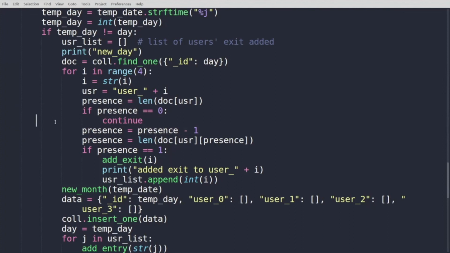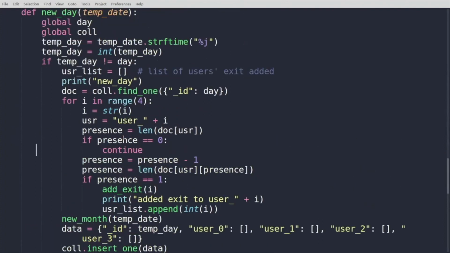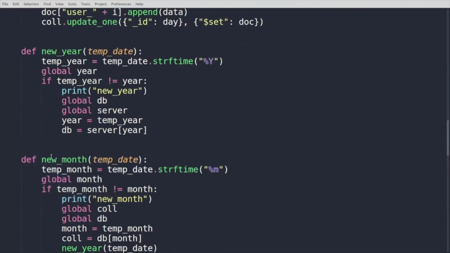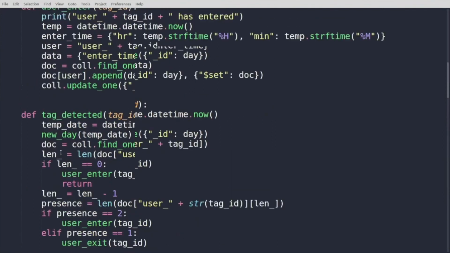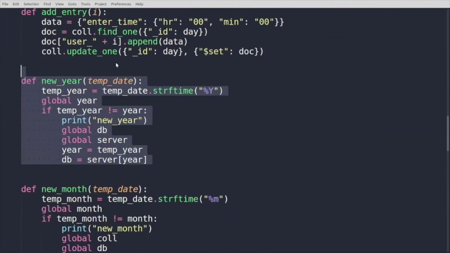So in the previous day, it is going to consider them as exited by 2400. That is basically the end of the day, and the next day it is going to add them back at 0000. So that is the start of the next day. So that is going to be handled by this. Then new month and new year, so this also handles those conditions. So that's it with the Python backend. This is a very brief explanation of how it works, because going into detail would take a lot of time.